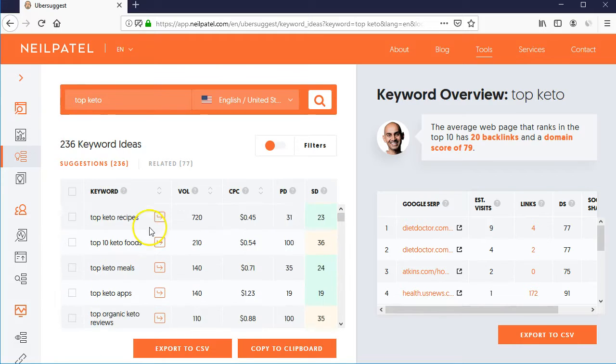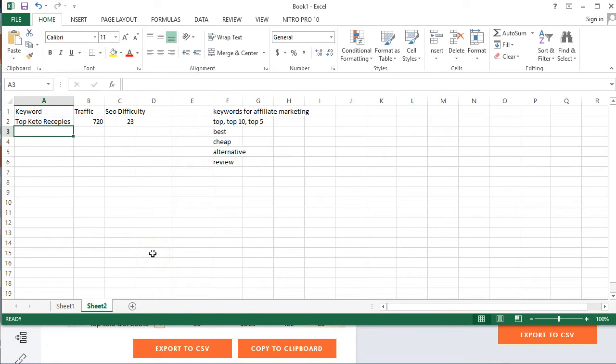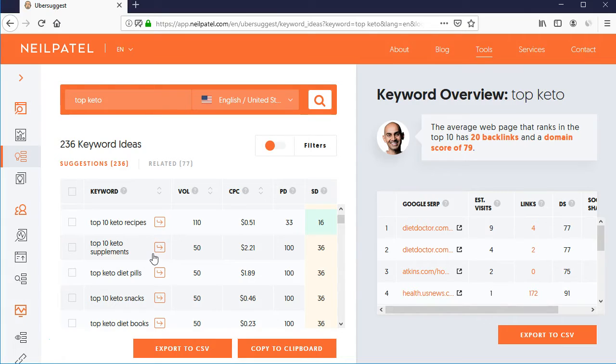Now every other is a low ranking keyword. However, if we like, we can take other keywords also, like top 10 keto supplements. Keto supplements are high ticket items. They are more than $50 or $60, so we can get good commissions out of it, and 36 is still good. So we can take this keyword also, even though it has a volume of 50 only, but still keto supplements are high ticket items, so our commission would be more.